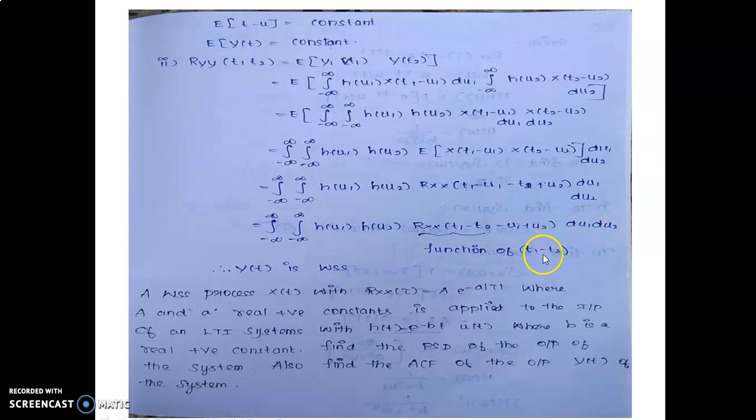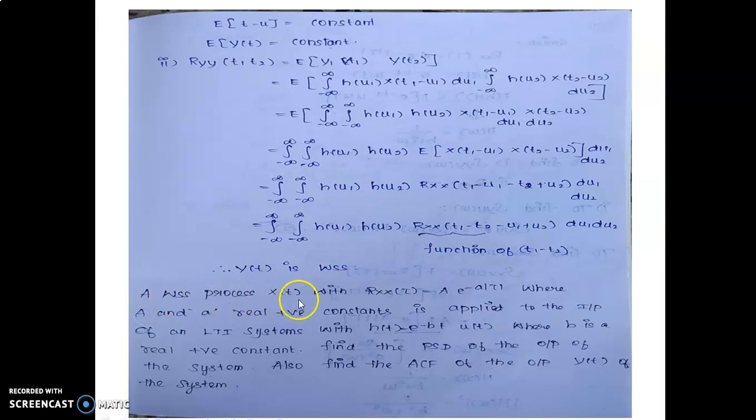This is a function of t1 minus t2. So the second condition is also satisfied. This is the first condition: the mean of y of t is constant. The second condition is a function of t1 minus t2. Two conditions are satisfied, so y of t is a WSS process. Next question.